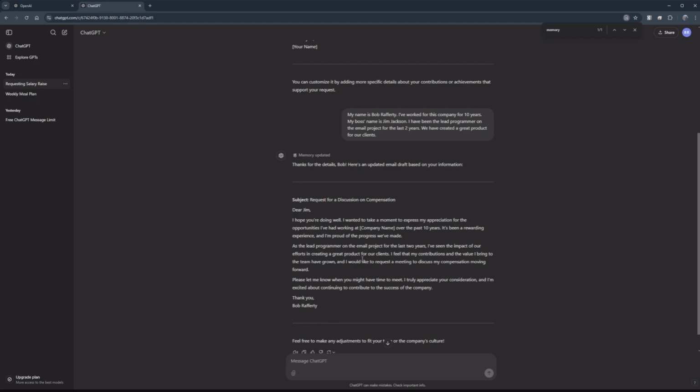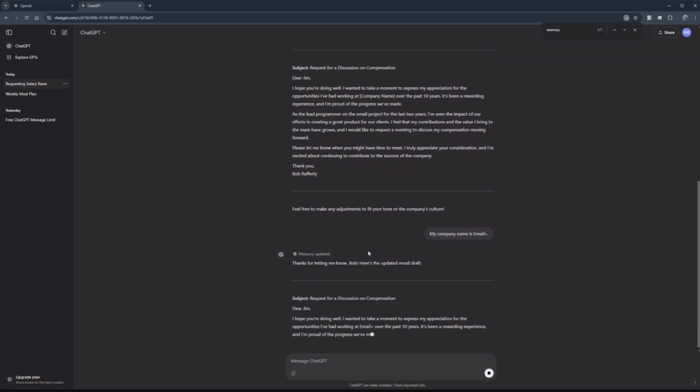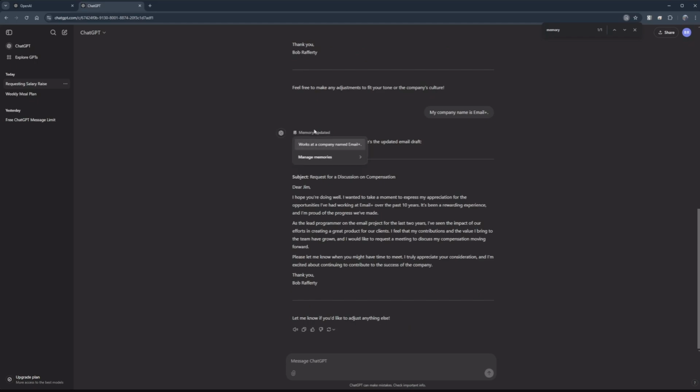So let's say my company name is Email Plus. So it's going to go and update this. Now remember, see it says here memory updated. So works at a company named Email Plus. So now it's remembering that Bob Rafferty works at a company named Email Plus. And you'll find down here, opportunities that I've had working at Email Plus over the past 10 years. So it filled that in for me.